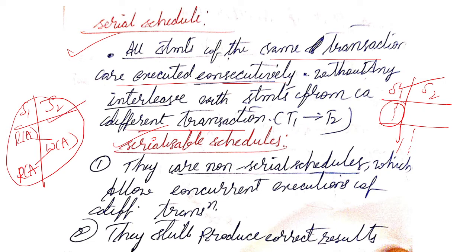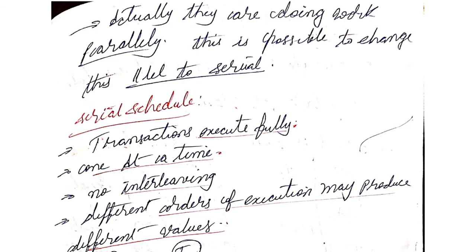Then they allow concurrent executions of different transactions. They still produce correct results. Actually they are doing work in parallel. It is possible to change parallel to serial also. How can we change the parallel schedule to a serial schedule?